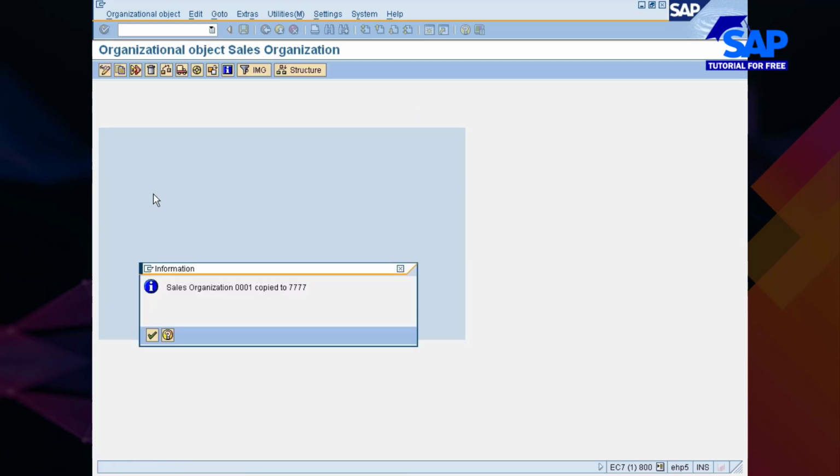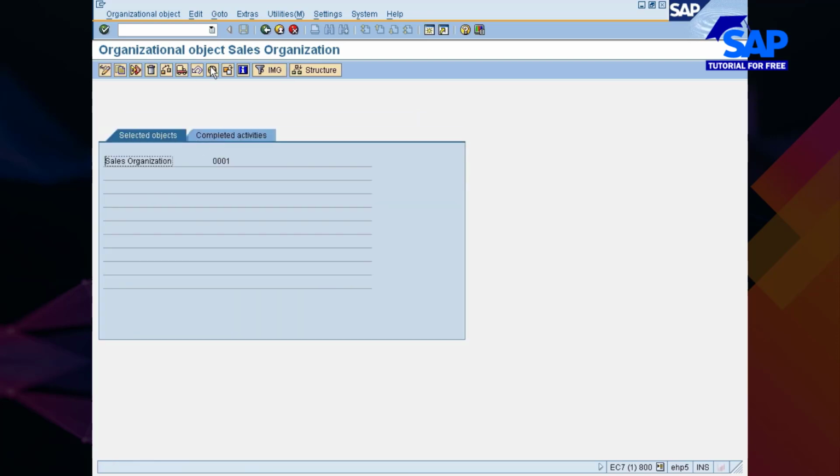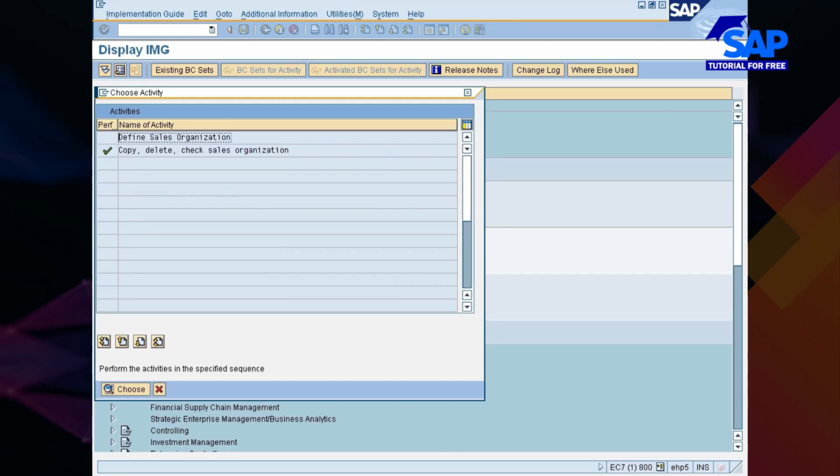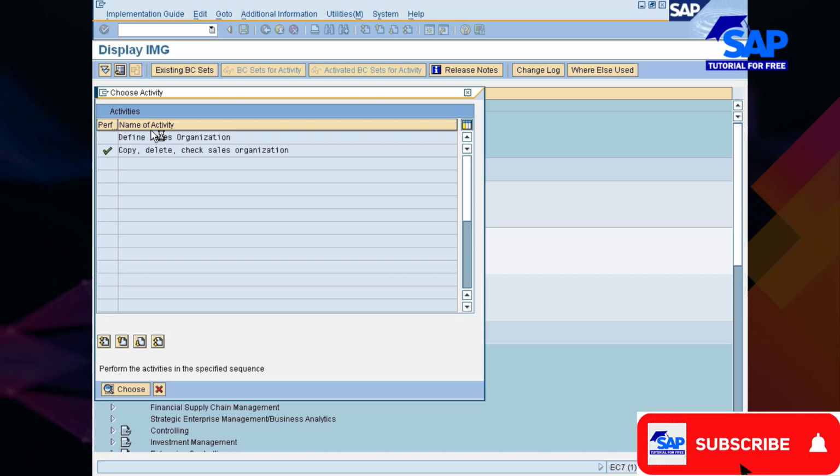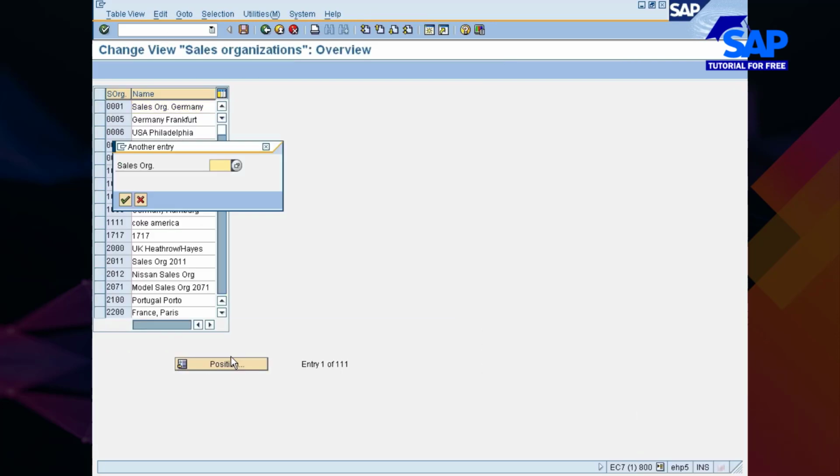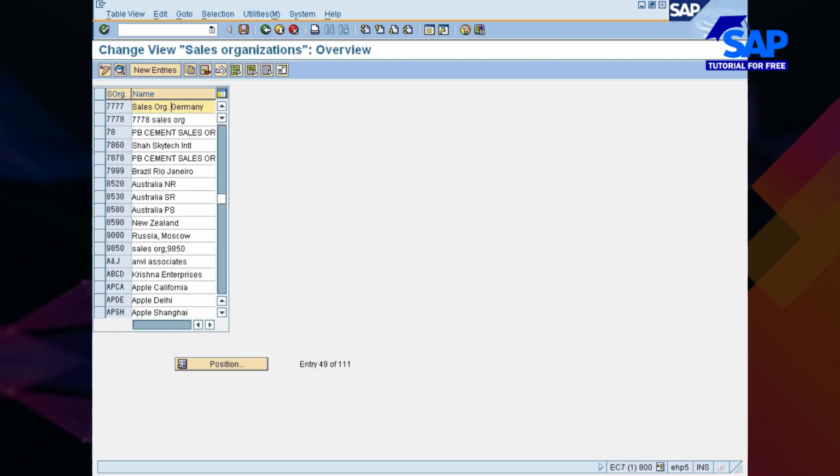I'll create only one sales organization. Go to define sales organization now and make amendments, that is the name, address, description, etc. 777, sales organization, I would say Nissan.